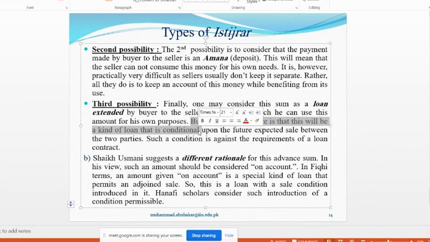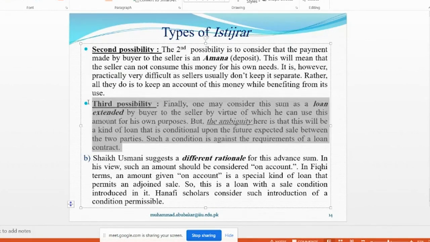And you know that the Holy Prophet, peace be upon him, prohibited sale with a condition: Naha Rasulullah sallallahu alaihi wasallam an bay' wa shart. There is a contingency between the two contracts. One contract gets dependent on the other, loan and sale. It is not allowed. The future expected sale between the two parties, such a condition is against the requirement of a loan contract. So this third point also has a big problem here.